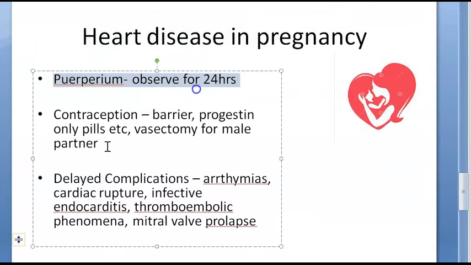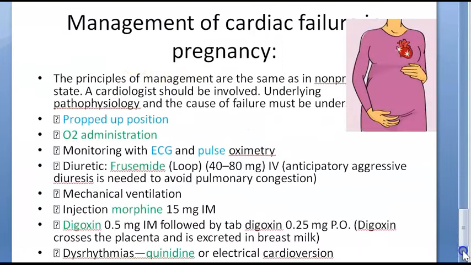Continuing with the puerperium, you'll observe for 24 hours. Discharge only after a few days looks like. Contraception should be barrier method or vasectomy for the male partner. Delayed complications can be arrhythmias, cardiac rupture, infective endocarditis, thromboembolic phenomena, mitral valve prolapse.